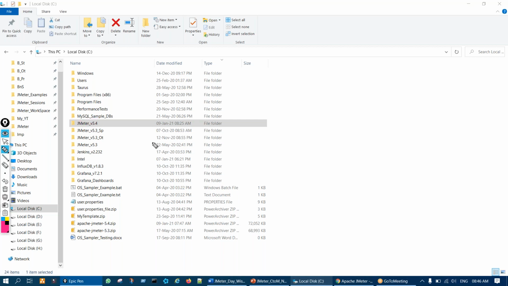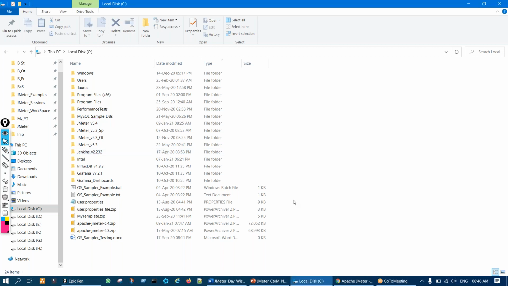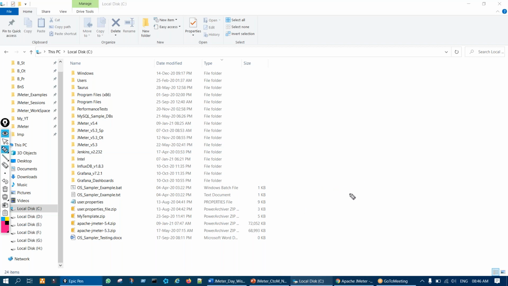It doesn't recognize white space. White space means the space we sometimes give. JMeter throws an error. That's why it's recommended not to use white space. Going forward, for any file we create, you will see me give an underscore between the two names as a separator.